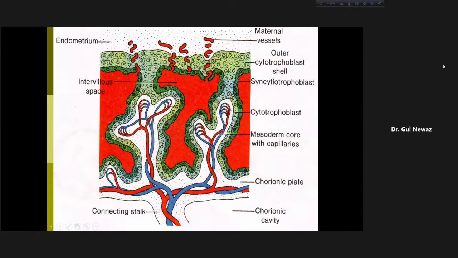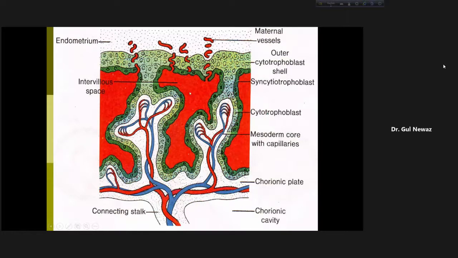So here there will be diffusion. Through this there is diffusion. So oxygen from here, nutrients from here will come into the capillary here in the placenta, in the chorionic villi, and carbon dioxide and waste from here will go in this direction to the intervillus spaces.